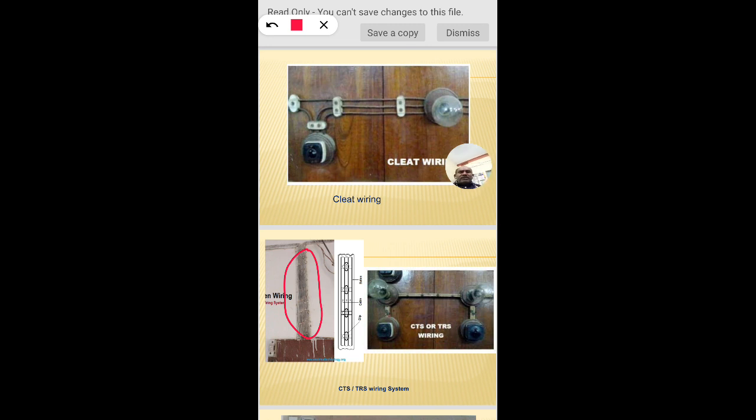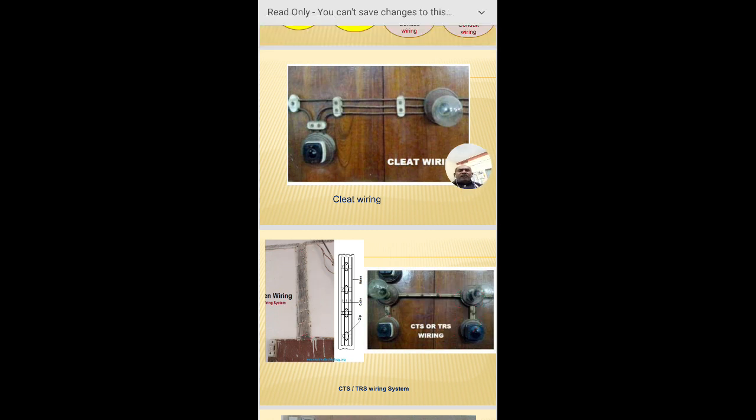You can easily see this is a metal clip, and this is wooden, and on the wooden batten there is a wiring. So this is a load, this is a switch, and these are the different types of CTS wiring systems.